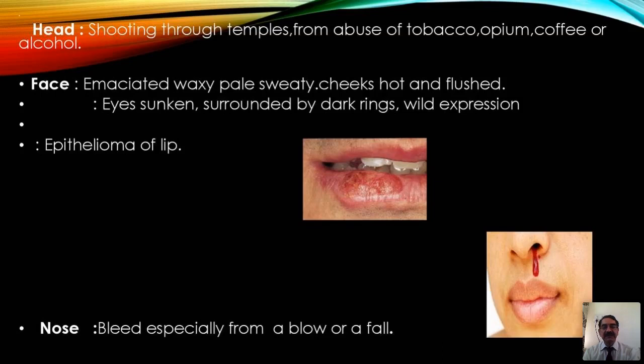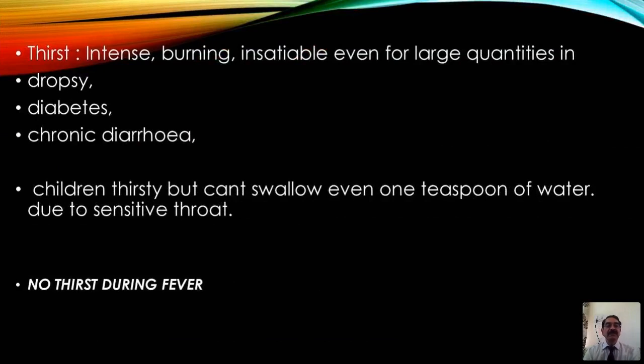And nose bleed, especially from a blow or a fall, or sometimes even without that. Sometimes it's very difficult to differentiate ammonium carb from acetic acid. Then thirst: intense, burning, insatiable, even for large quantities, in dropsy. Whatever the condition, except fever, the patient is thirsty. In dropsy, diabetes, chronic diarrhea, the patient feels too much thirst. In dropsy it's very difficult to make them maintain less water intake, but acetic acid patients cannot cope with that.